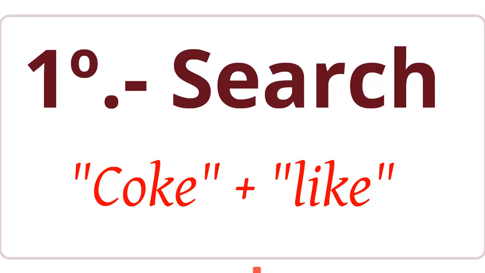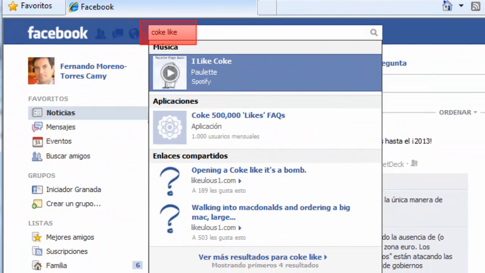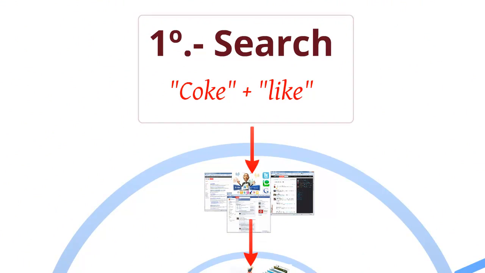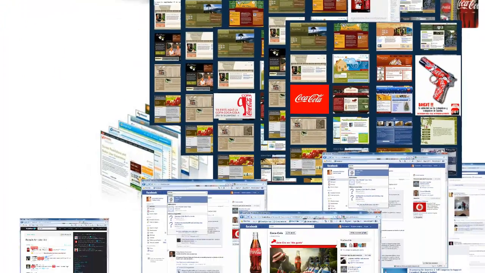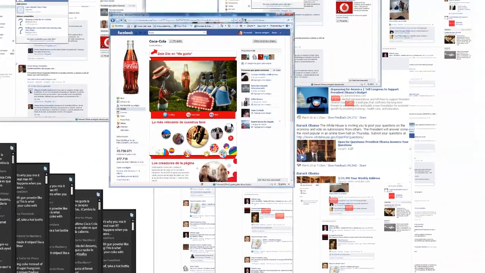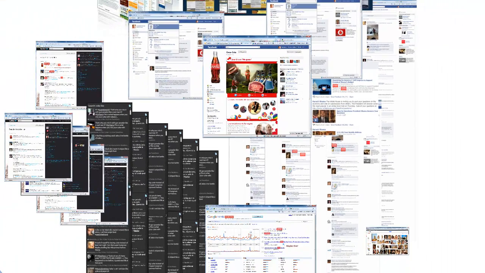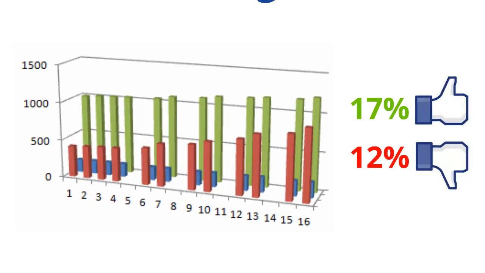Doing a search is the first thing to do, using the accurate terms. On Google, of course, but also on Facebook, on Twitter. And once the search is done, what do I get? Millions of webs, millions of tweets, millions of mentions on social networks. With all this, I can draw some very nice graphics and get some conclusions, but are they trustworthy? Do they really show what's going on?